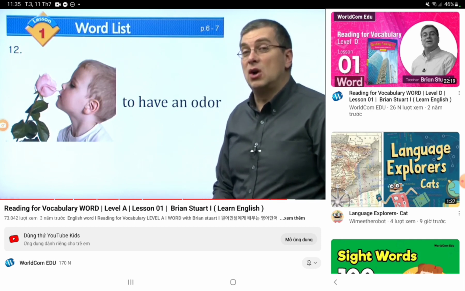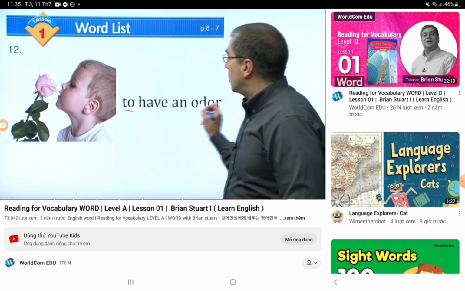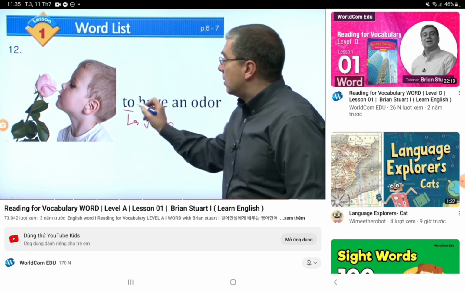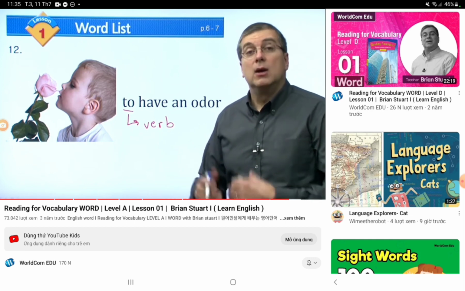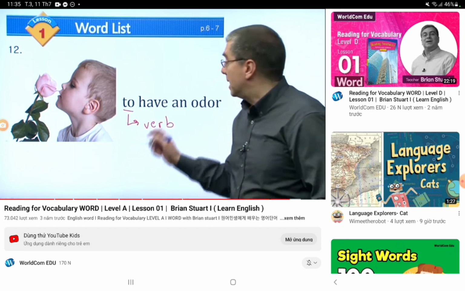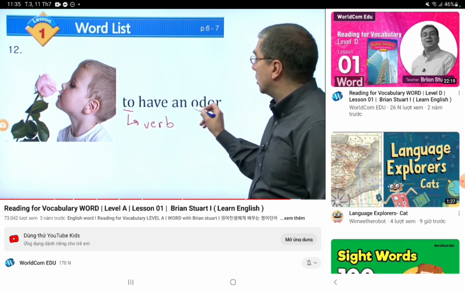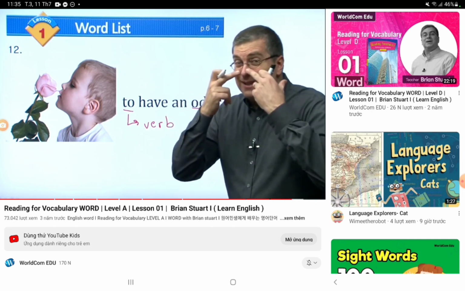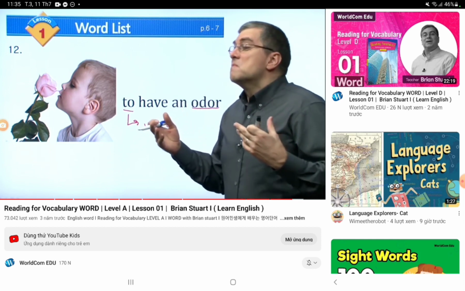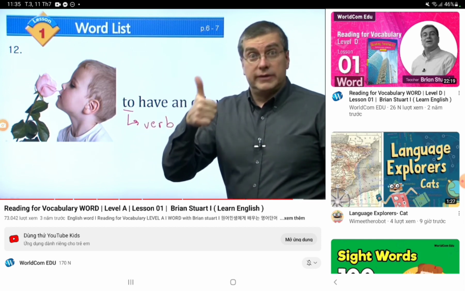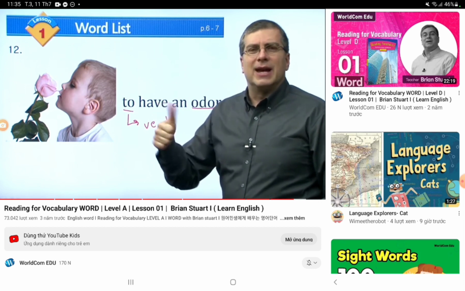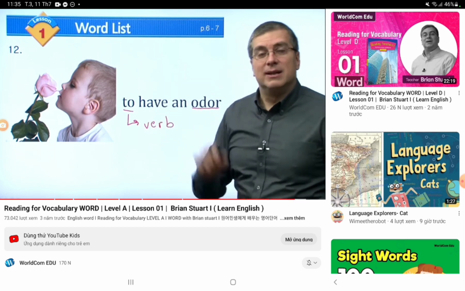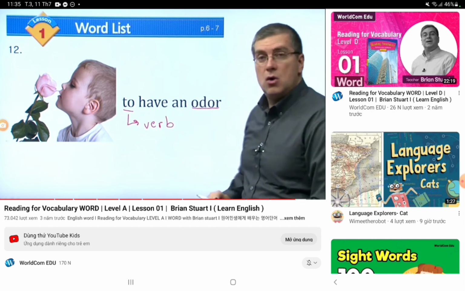So here, number two, it's to have an odor. So now we're talking about a verb. So here it says to have an odor. Okay, so yeah, an odor is a smell. An odor is a smell. Some odors are bad and some are good.